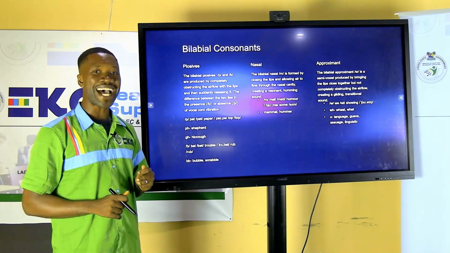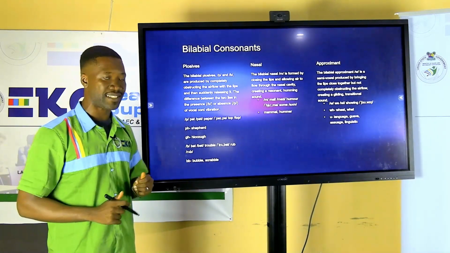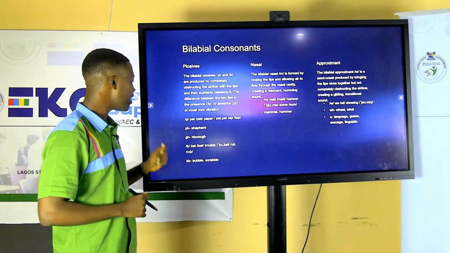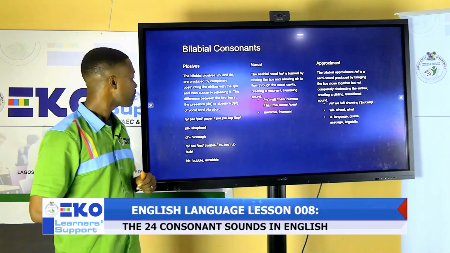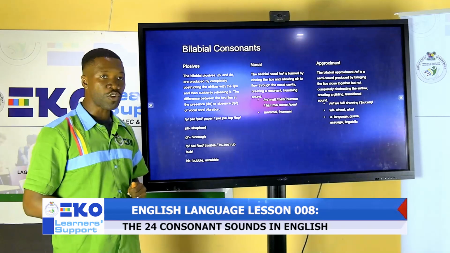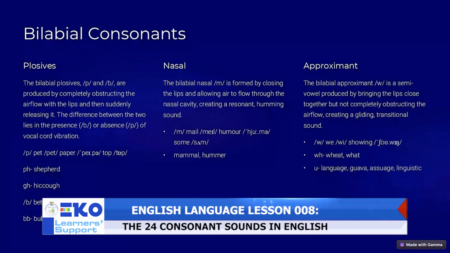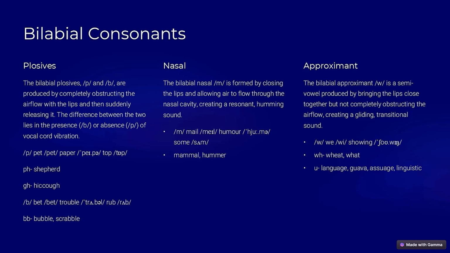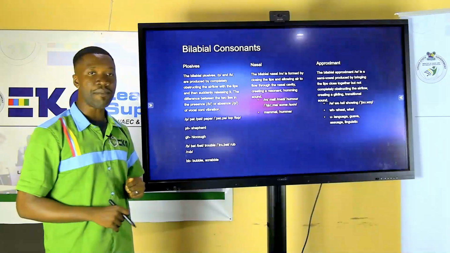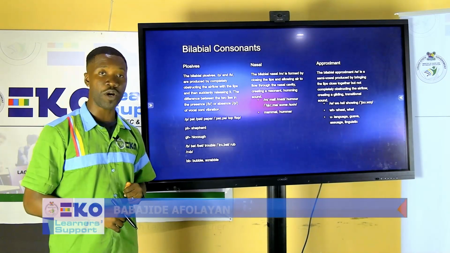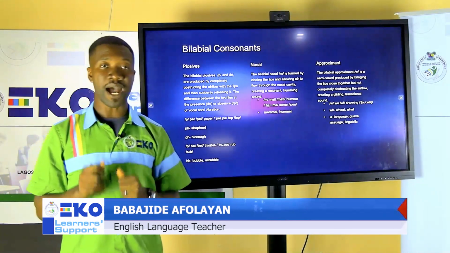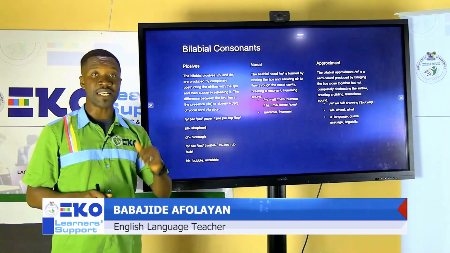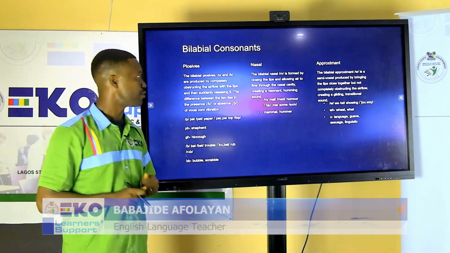We also can articulate it in some letters. When you have the letters P and H, you can have it in the word shepherd. And also sometimes we have it in the letters G and H in the word hiccup. For the sound b, we have it in the following words: bet, trouble, rab. We also have it in bubble and scrabble.